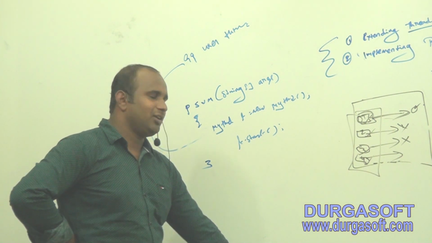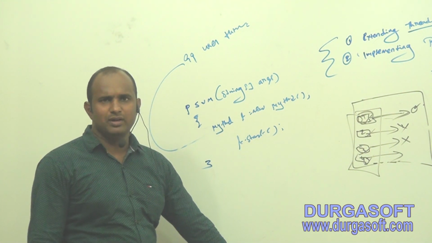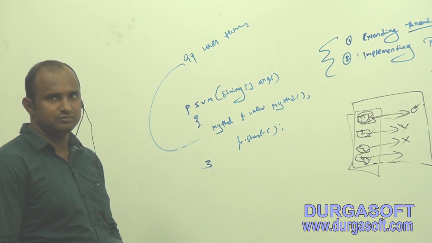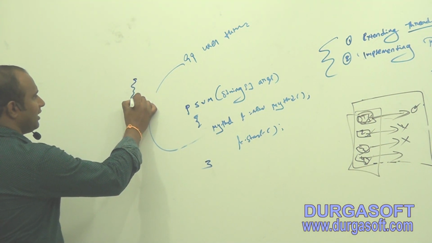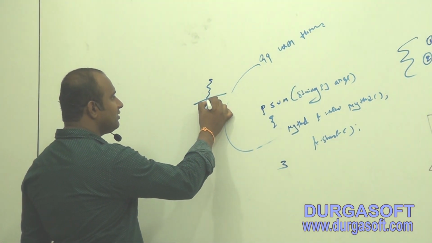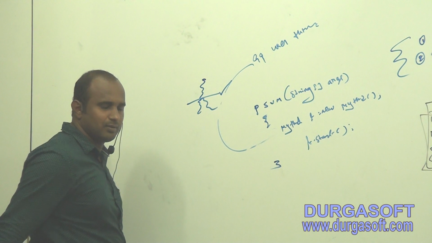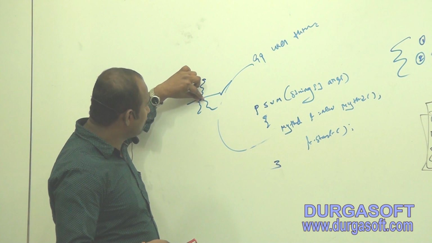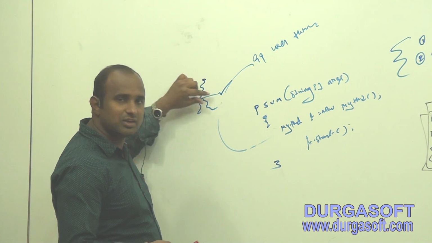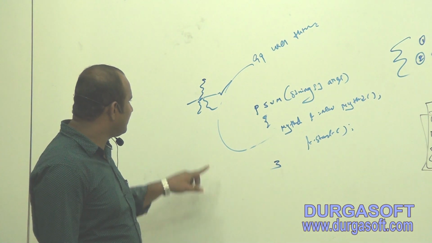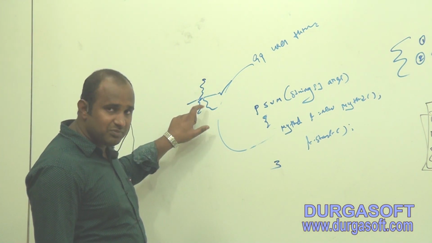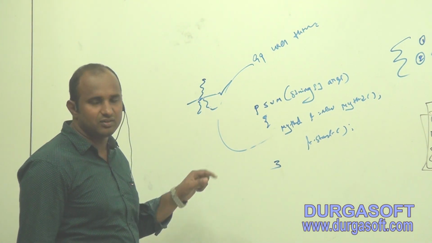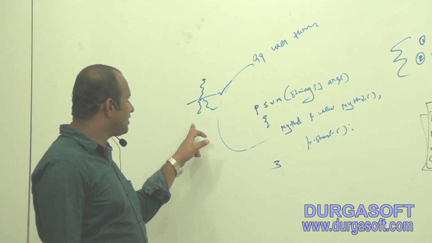Don't say main thread. Execution always starts from the main thread only, no problem at all. But I am asking from this line onwards. Once the user thread is started, main is there, user is there. When I start the user defined thread, the application contains 2 threads, the main thread and the user defined thread. From this point onwards I am asking, if the application contains more than 1 thread, then which thread is executed first? Main thread or user defined thread?